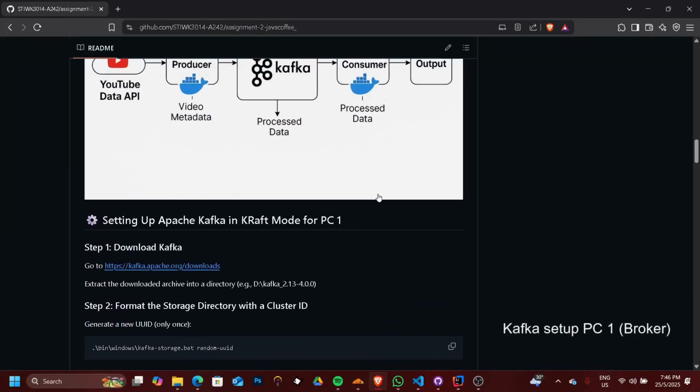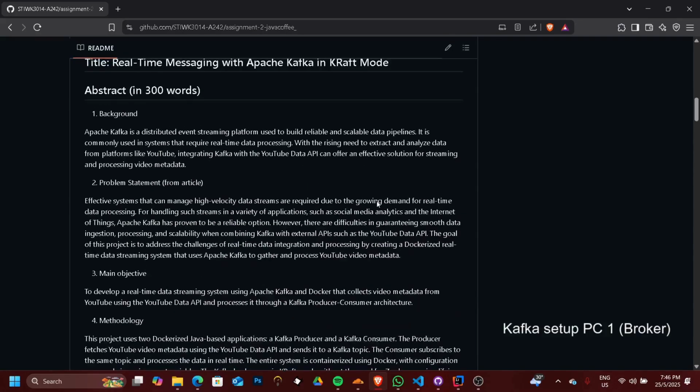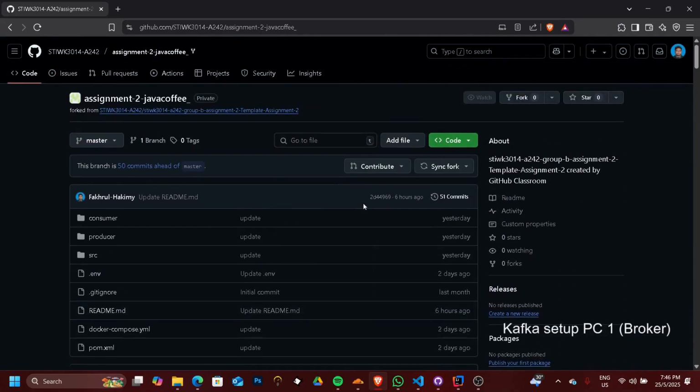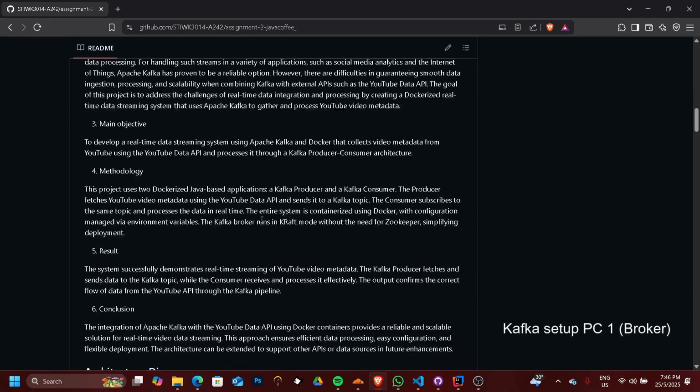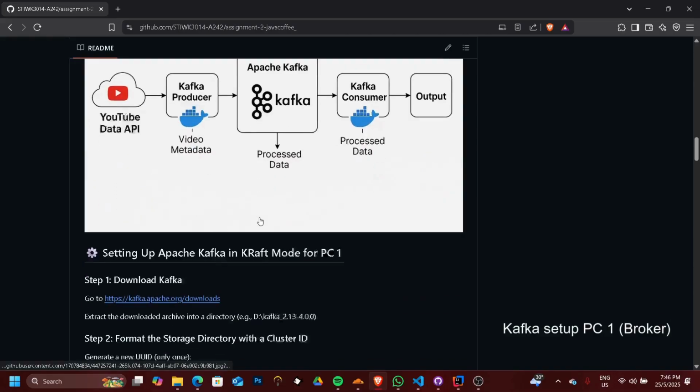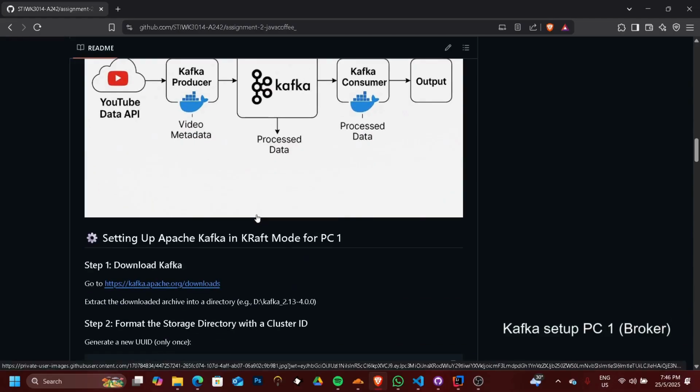Assalamualaikum. My name is Muhammad Fakhrul Hakimy, and today I'm going to present our assignment 2, which is real-time messaging with Apache Kafka in KRaft mode. First of all, I'm going to show how to run Apache Kafka in KRaft mode in PC1 as the broker.